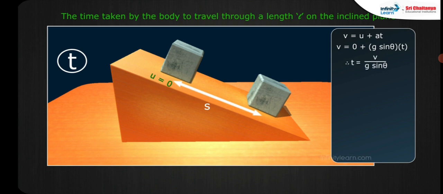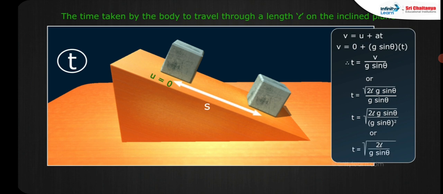Therefore, t is equal to v by g sin theta, or t is equal to square root of 2gL sin theta by g sin theta, or t is equal to square root of